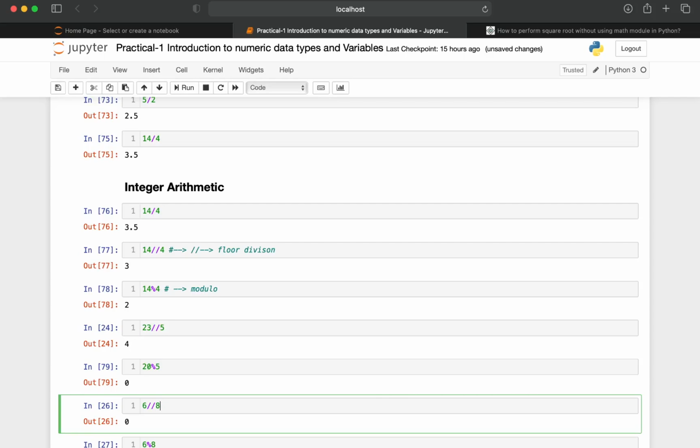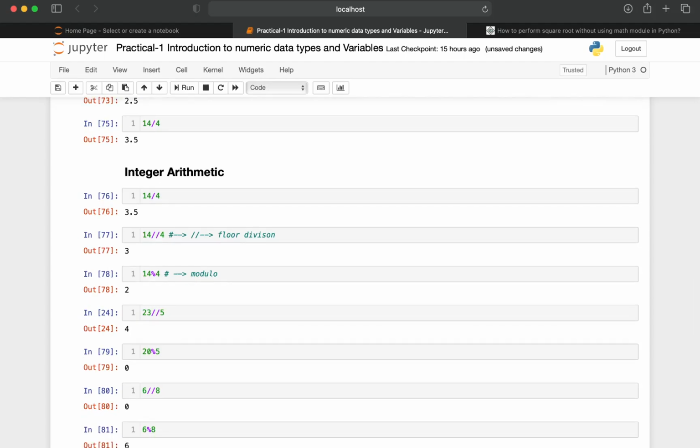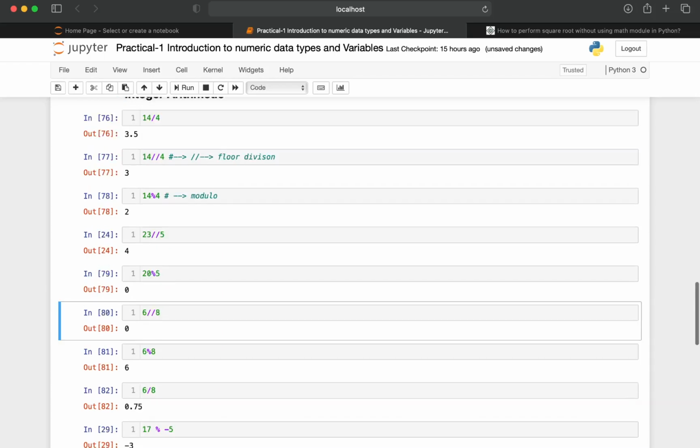Running the same for this modulo operator again. Whenever we perform 6 by 8, it is giving us 0.75. This 0.75 is being truncated and it is giving the value of 0. Same for the other thing, irrespective of the sign.